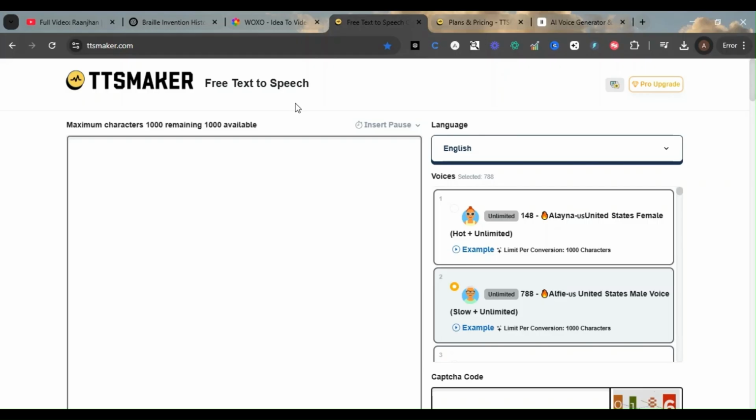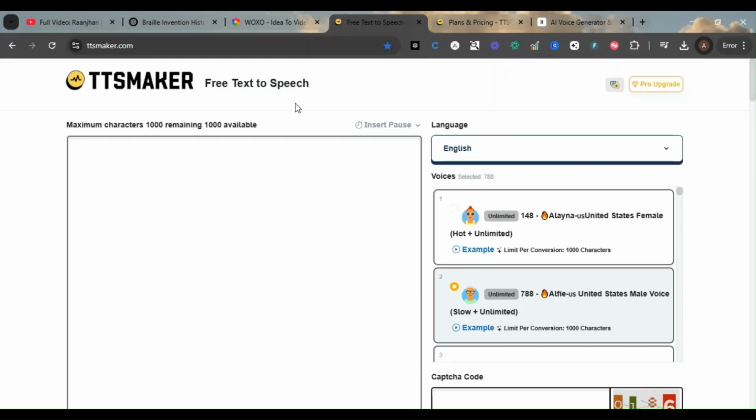So for that use case, we have a lot of AI tools available in the market. See, if we say the best one is like 11 Labs, right? And many others are there also. Now we have one more new tool, that is TTS Maker. And why I'm explaining this tool here is because it is the best tool.